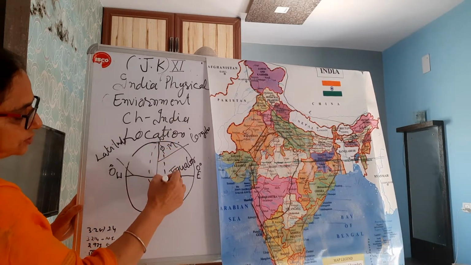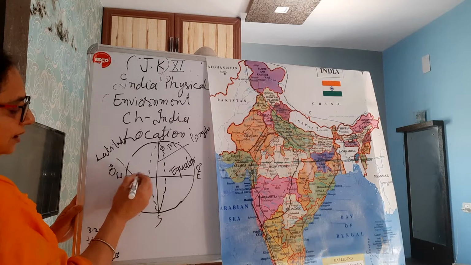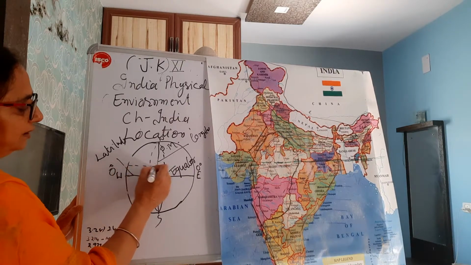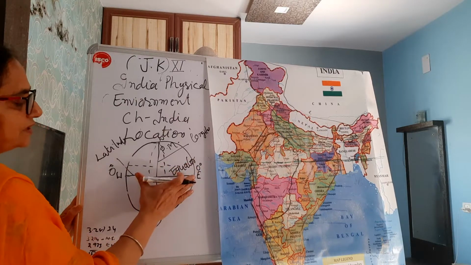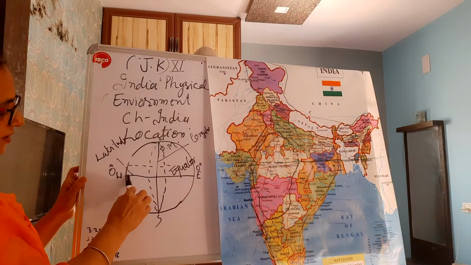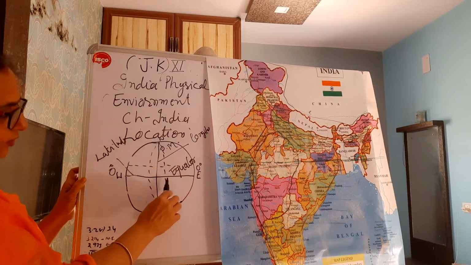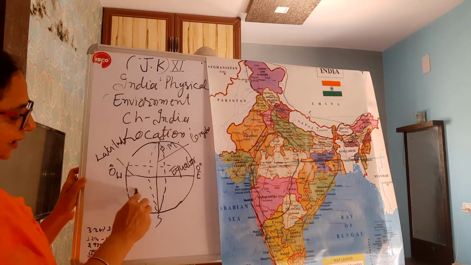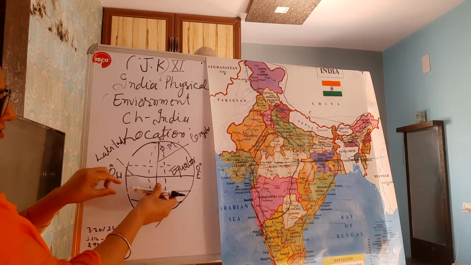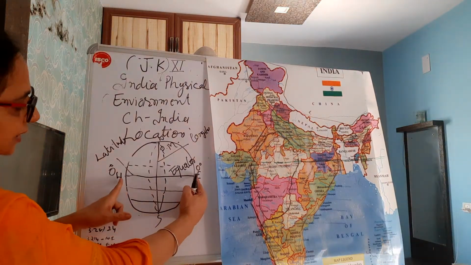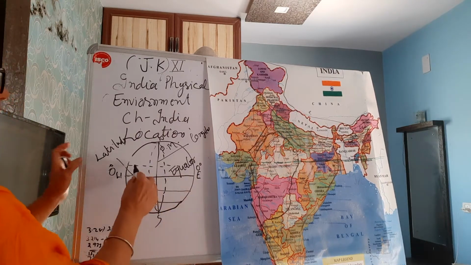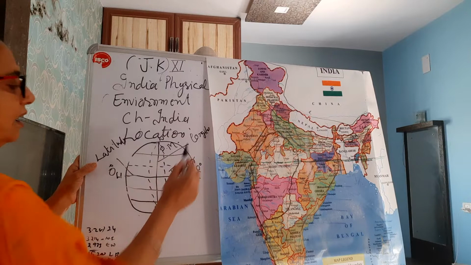All the longitudes have the same length, but latitudes have somewhat different lengths. As soon as we move towards the northern pole, it is the largest, and as we move towards the southern pole, the latitude's distance gets decreased. Like this distance, here it is decreased, here it is decreased, exactly the same way towards the north also.